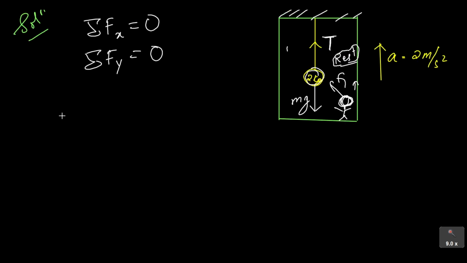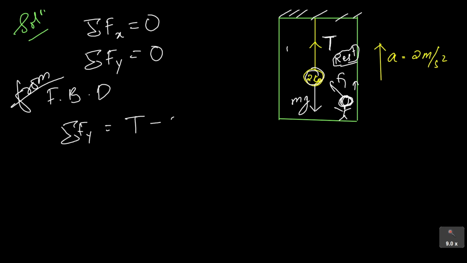The next thing he is going to do is write the equation for Fy from the free body diagram. From the FBD, the summation of Fy is tension force in the up direction and minus mg in the down direction. So what is the summation of Fy? It is 0.